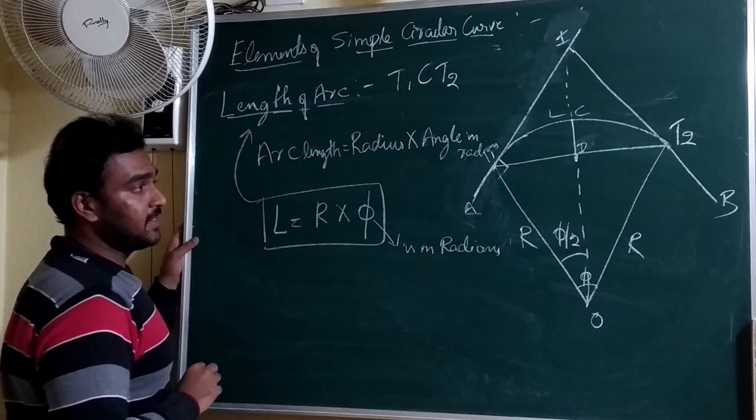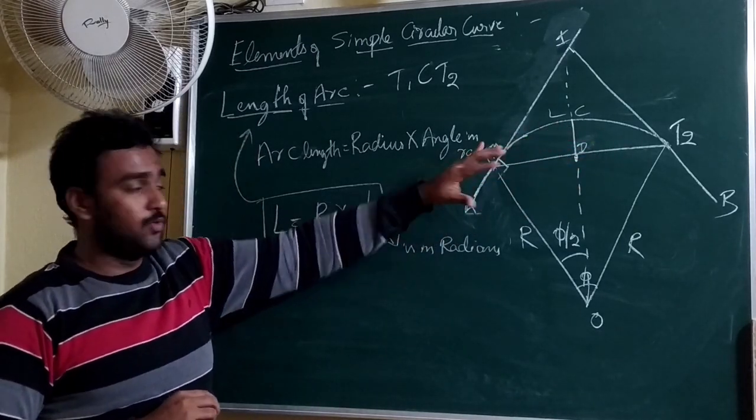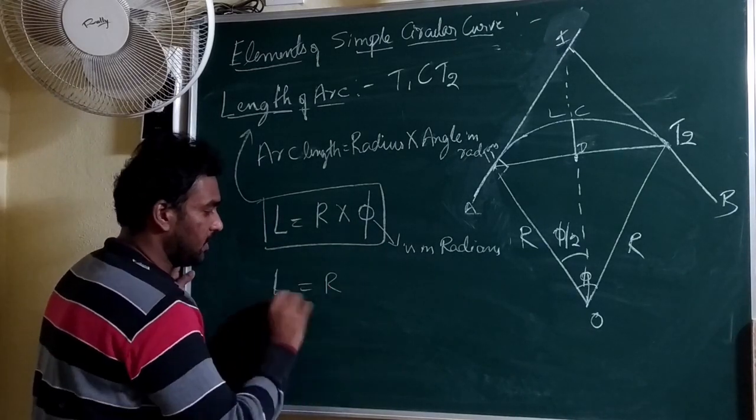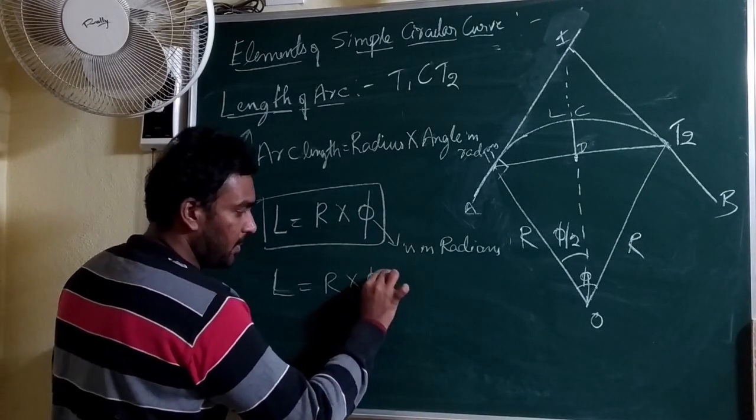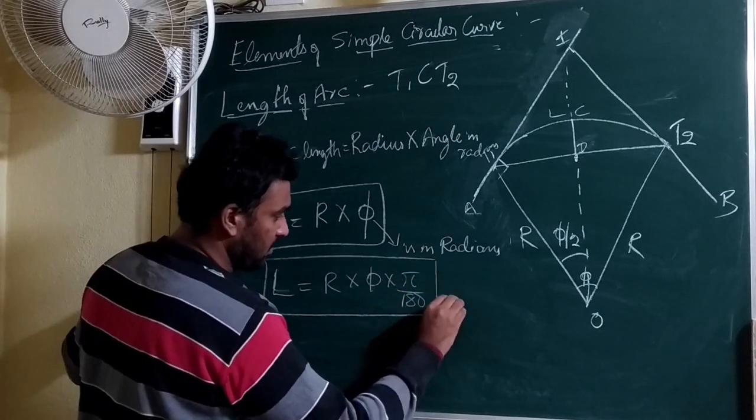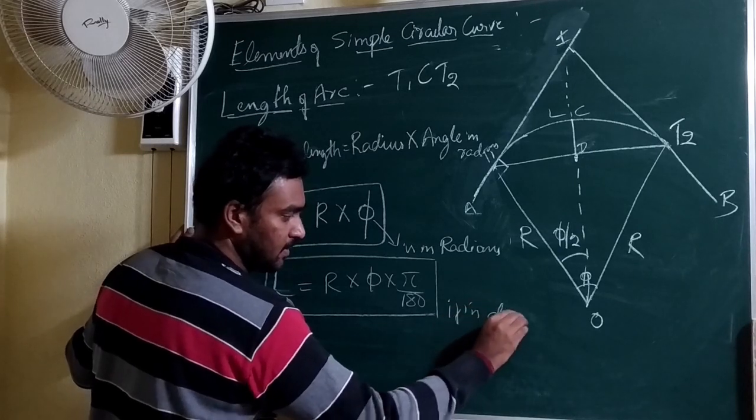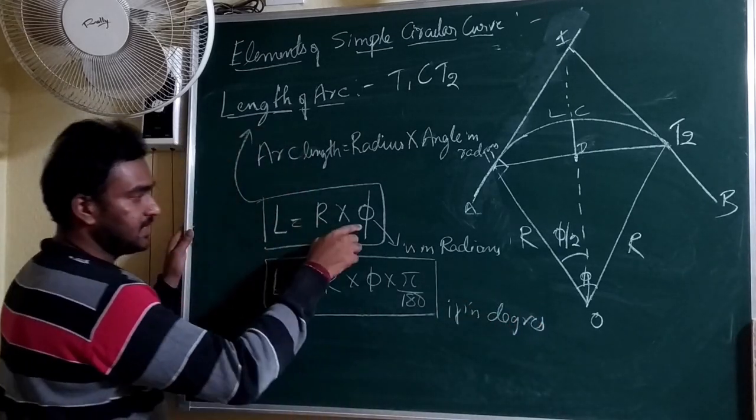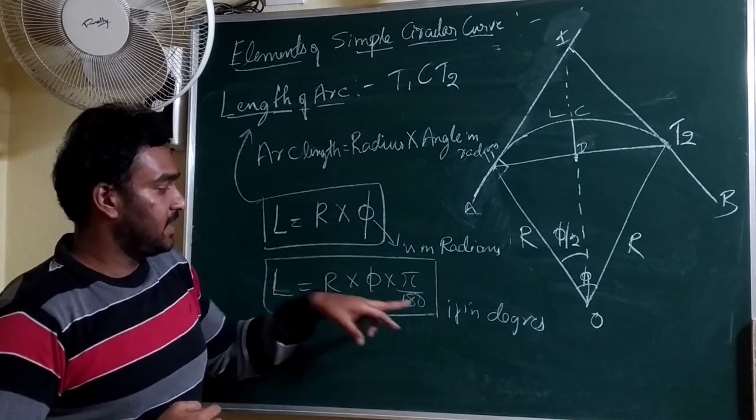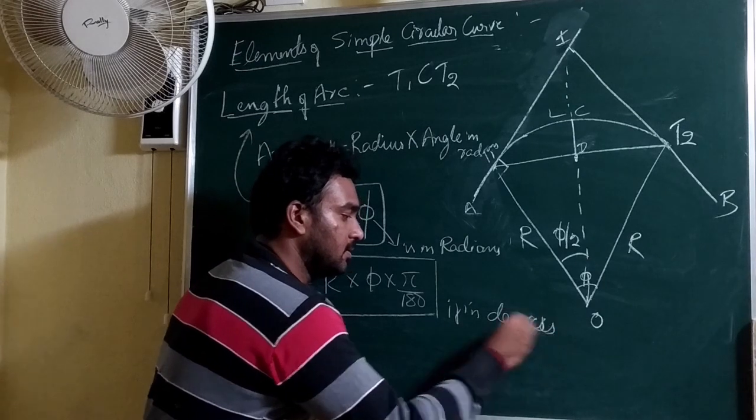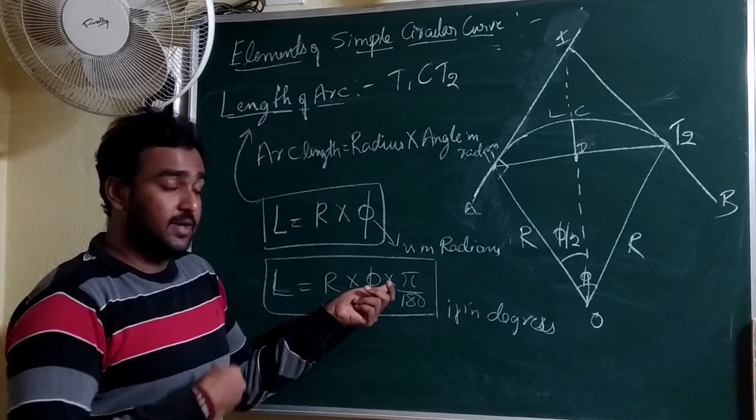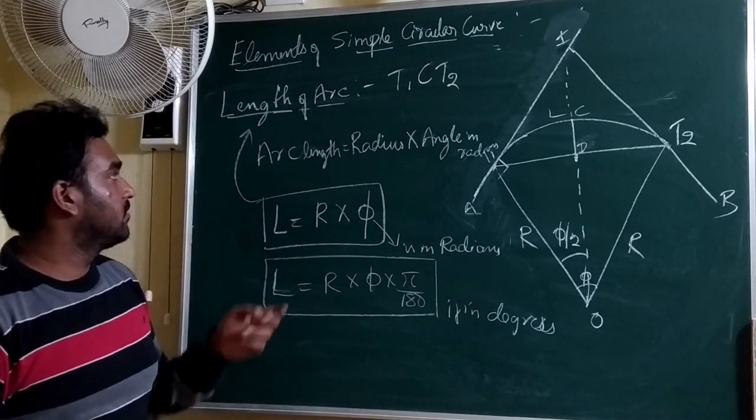While calculating the length of the arc, phi should be substituted in radians. If it is given in degrees, then L is equal to R into phi by 180. If phi is given in radians, then use the first equation. If phi is given in degrees, then you can use this equation, or else just convert the degrees into radians. You can then calculate the length of the arc.